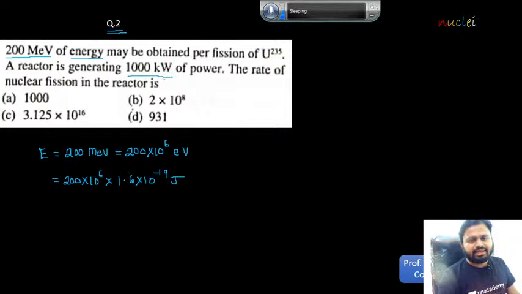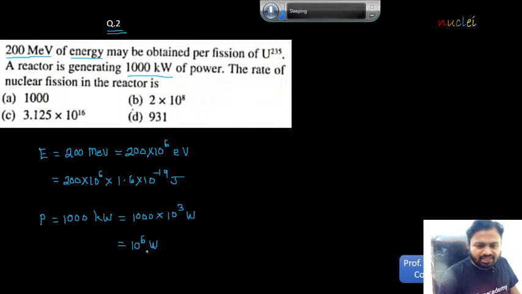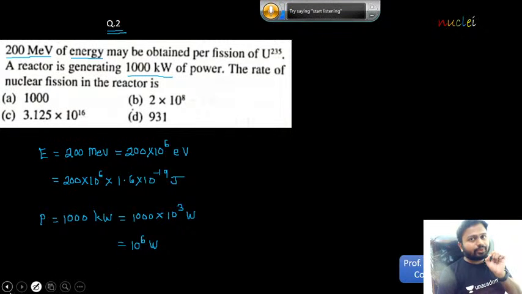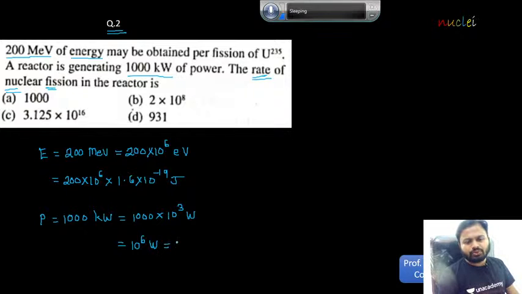Great. Next, what have they given? Power. So what is the power given? The power given is 1000 kilowatt, which you can write as 1000 multiplied by 10 to the power of 3 watts. That means this is 10 to the power of 6 watt. This is the given power. Now read the question very carefully. The rate of nuclear fission. What have they asked? Rate. What does rate mean? Now see, what is the unit of power? Power is work over time, so the other unit of power is joule per second. So this watt can also be written as joule per second.